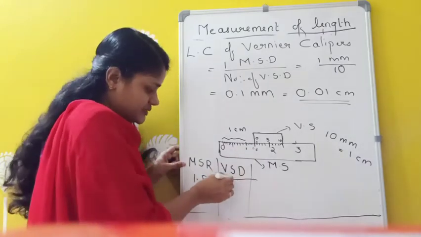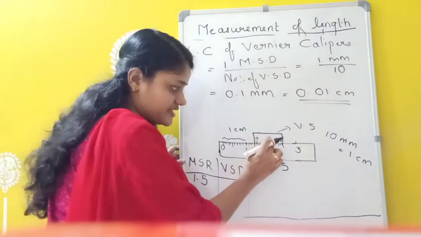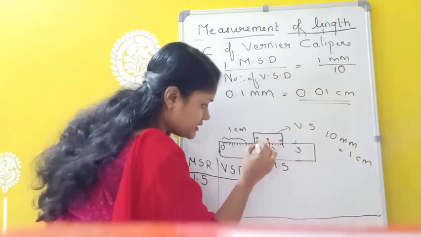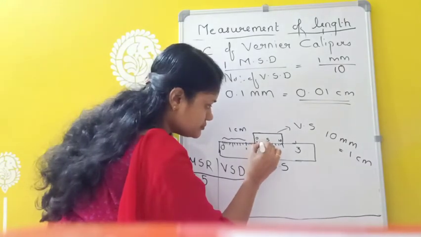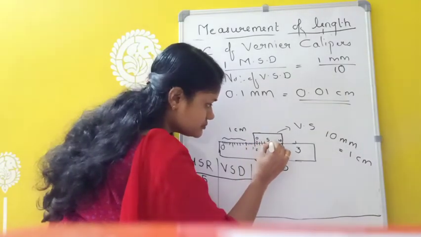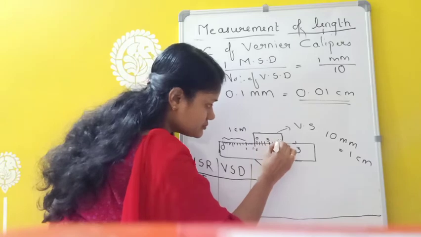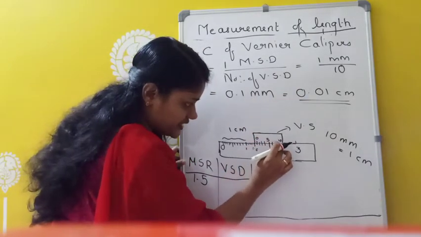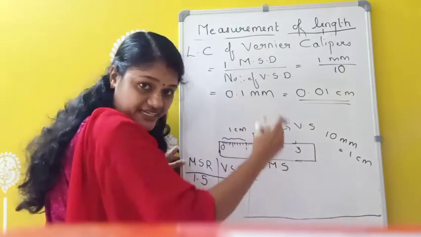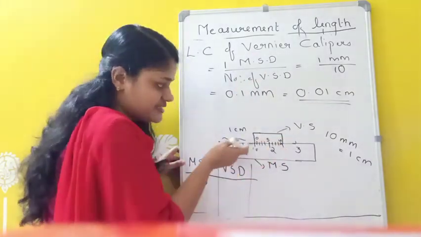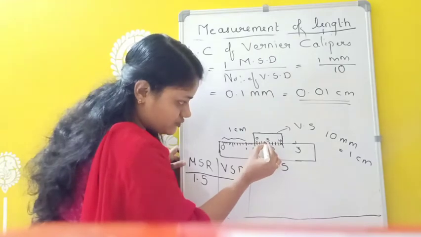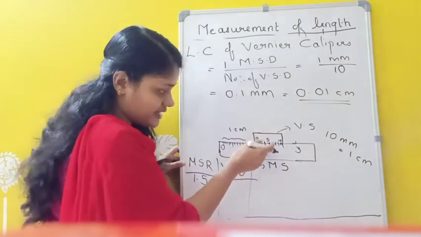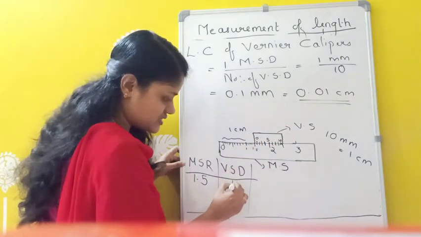And VSD means any one vernier scale division will be coinciding with the main scale. Here we have 10 divisions, and any one of the 10 divisions will be coinciding with the main scale. Suppose I get the fourth one. The fourth one is directly coinciding, which means we have to take the vernier scale division as 4.